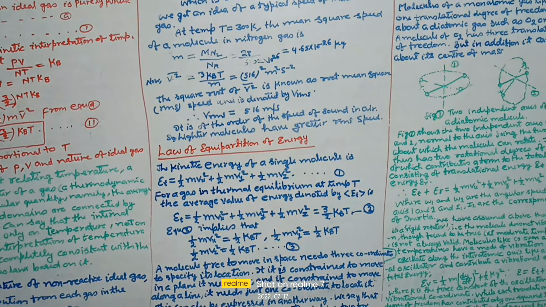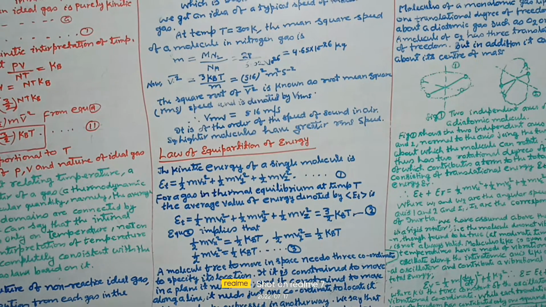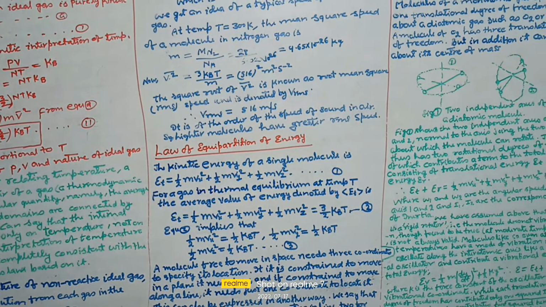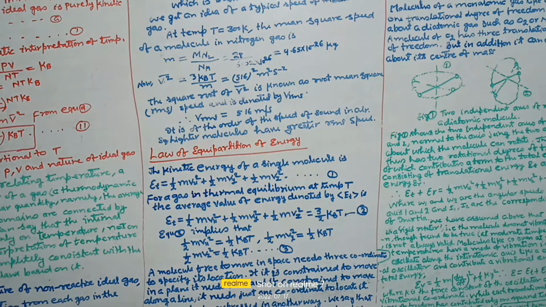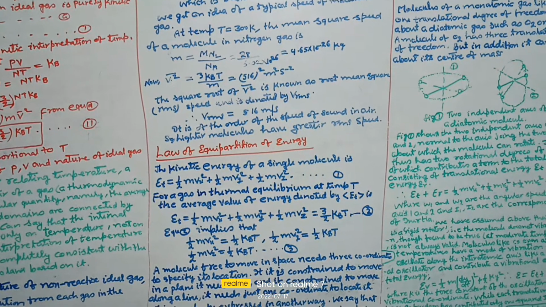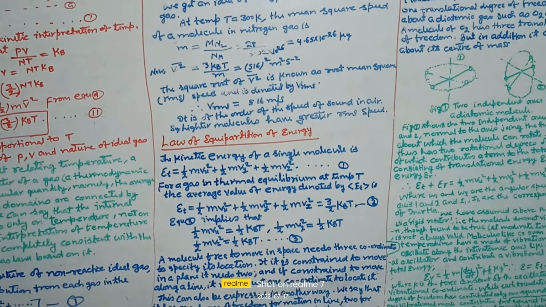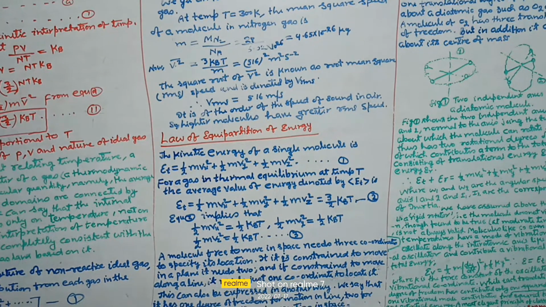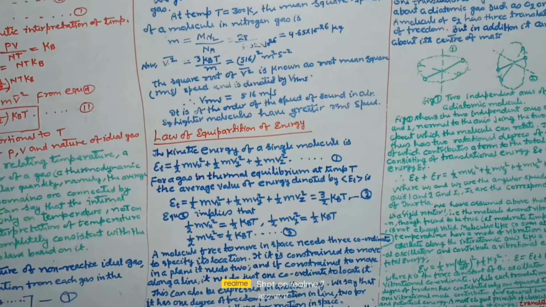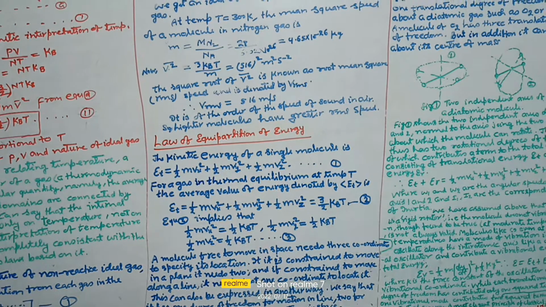So this equation implies that 1/2 m vx squared is equal to 1/2 kB T, 1/2 m vy squared is equal to 1/2 kB T, and 1/2 m vz squared is equal to 1/2 kB T. Therefore, a molecule free to move in space needs 3 coordinates to specify its location.